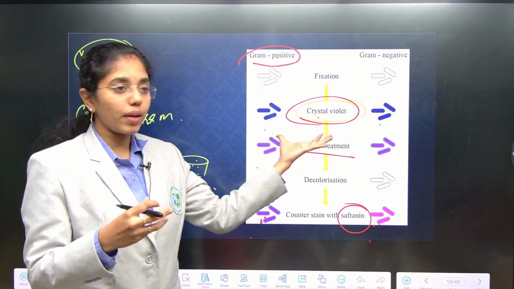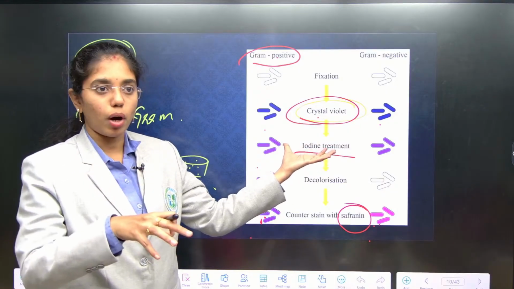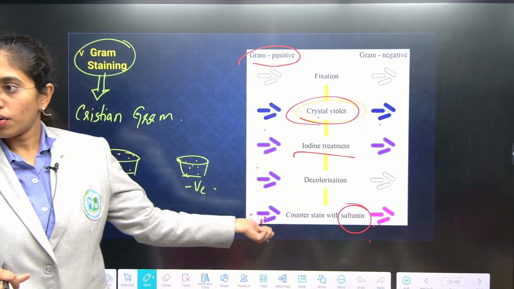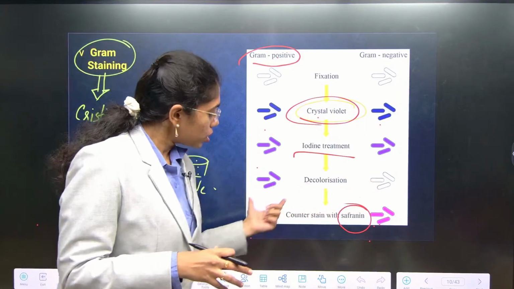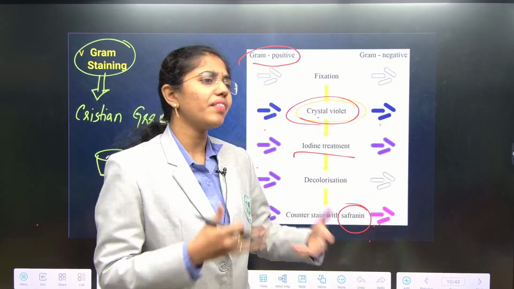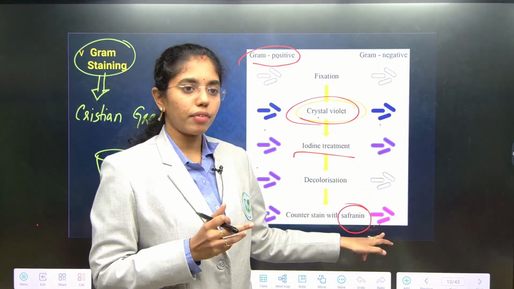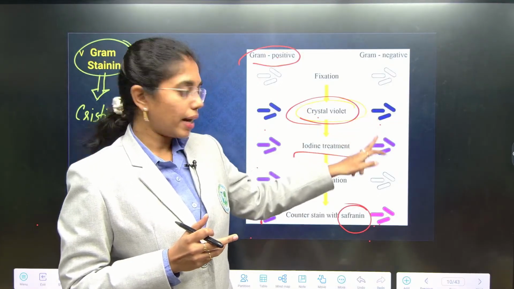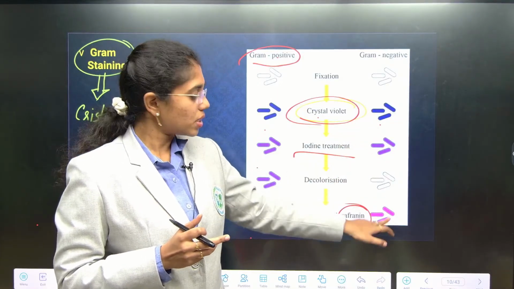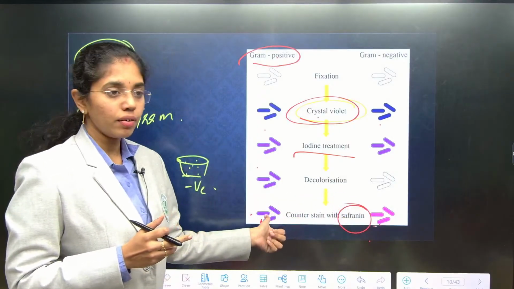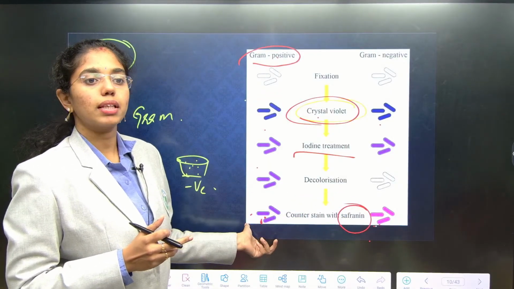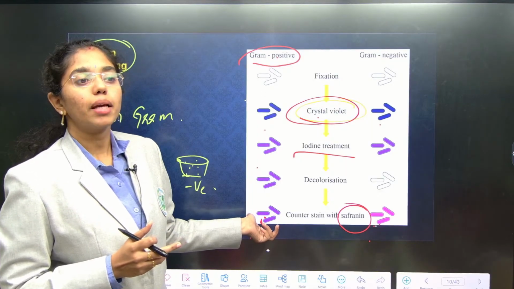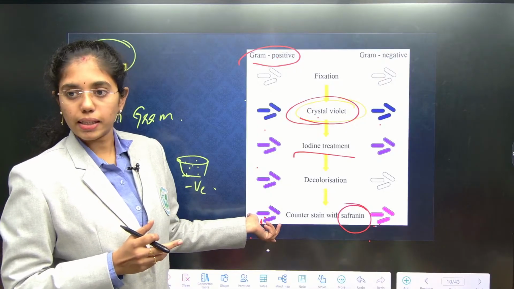It will destain when it is treated with alcohol and iodine mordant, and it will stain up again when safranin is added. So now tell me amongst these two bacteria which can easily survive in any environment? Gram-negative, right. It is staining with crystal violet, the stain is removed, and again it is restained, whereas gram-positive, once it has absorbed, does not lose the stain. So it is more prone to cell wall antibiotics like penicillin.